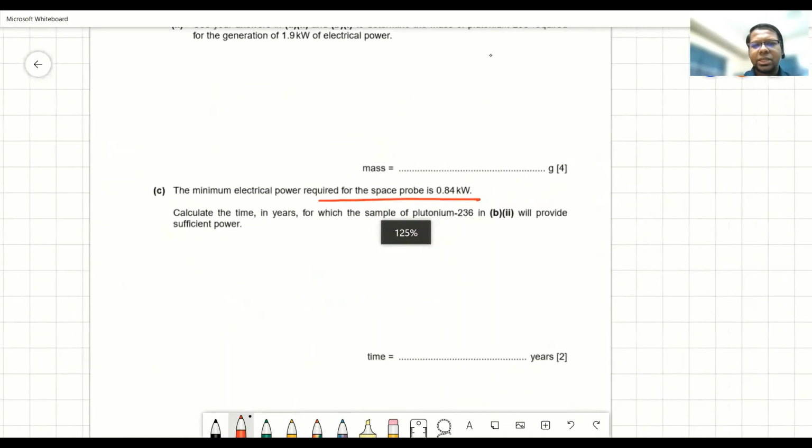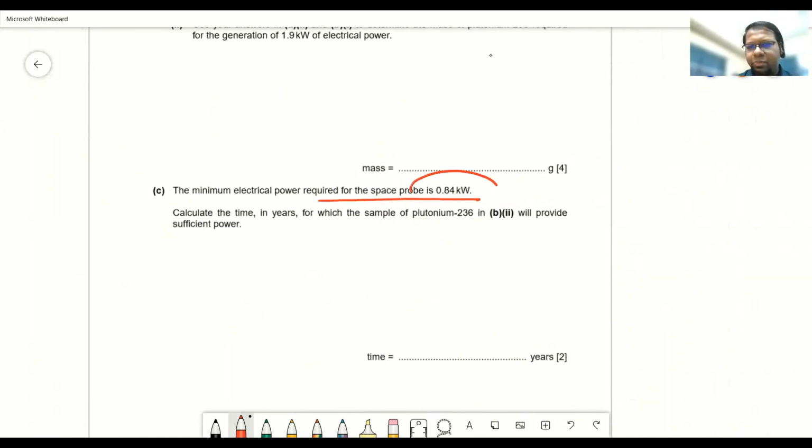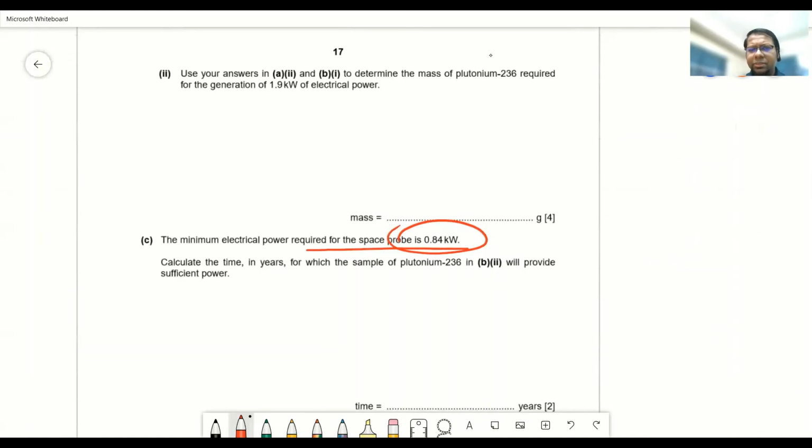The question is, the minimum electrical power required for the space probe is 0.84 kilowatt. And as we are using a radioactive particle as a source of electrical power, over time it's going to produce less and less power. So we need to find out the time duration upon which the 1.9 kilowatt power will reduce to 0.84 kilowatt power. Because if the power reduces below 0.84 kilowatt, then the space probe won't run. So how do we calculate it?